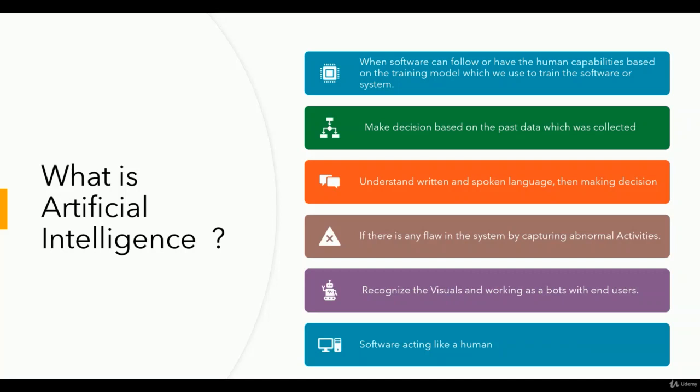If the product image is blurry, then it's a very bad experience for Amazon and for the end user also. So we can leverage artificial intelligence over there and detect the blurry pictures.